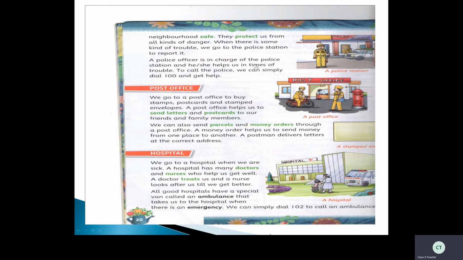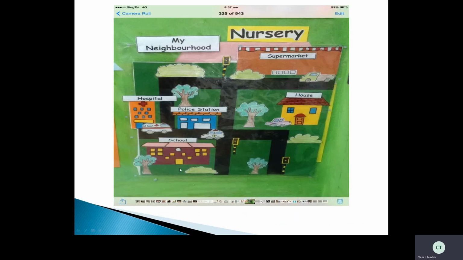Okay, children? Now, next about this hospital, we will see tomorrow in the next class. Before that, you just observe this beautiful painting, and also you can do it at your home. You can paste the pictures and you can also do this in your home when you are free. Okay, this is about my neighborhood. Okay, so here somebody's example they have given, what are the neighborhood places nearby them. So if you are interested, you can do it in your scrapbook.